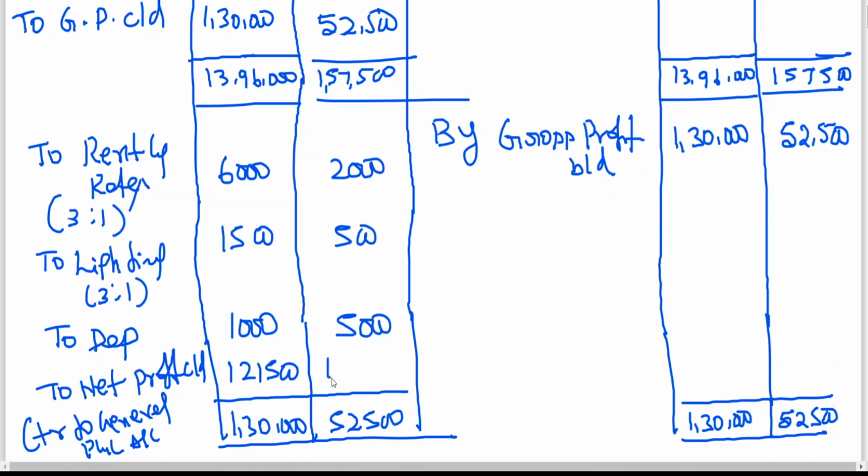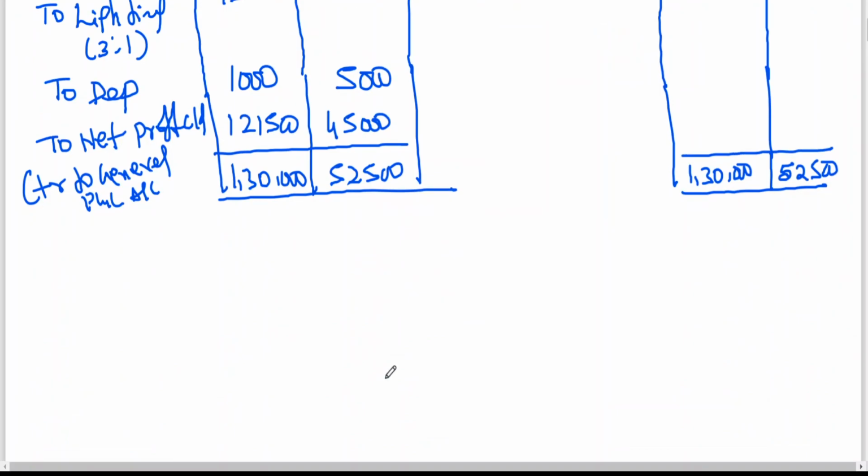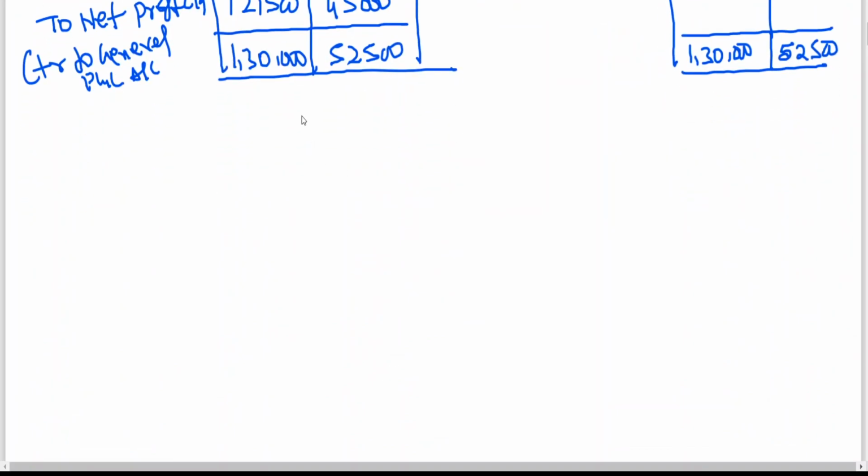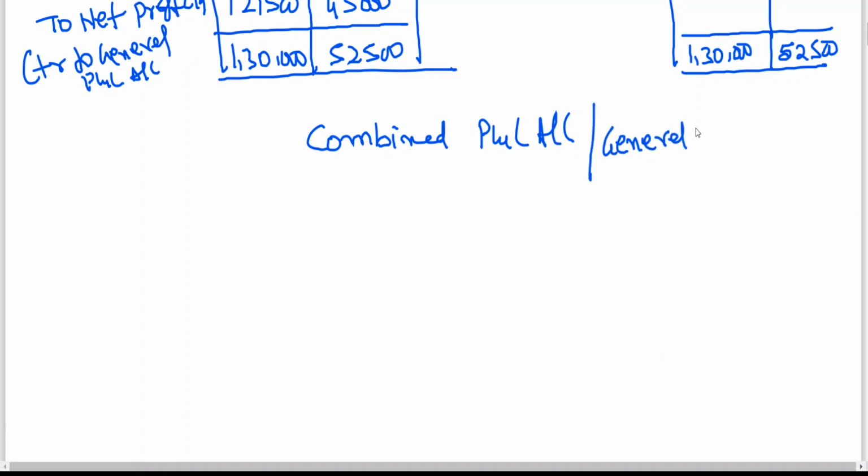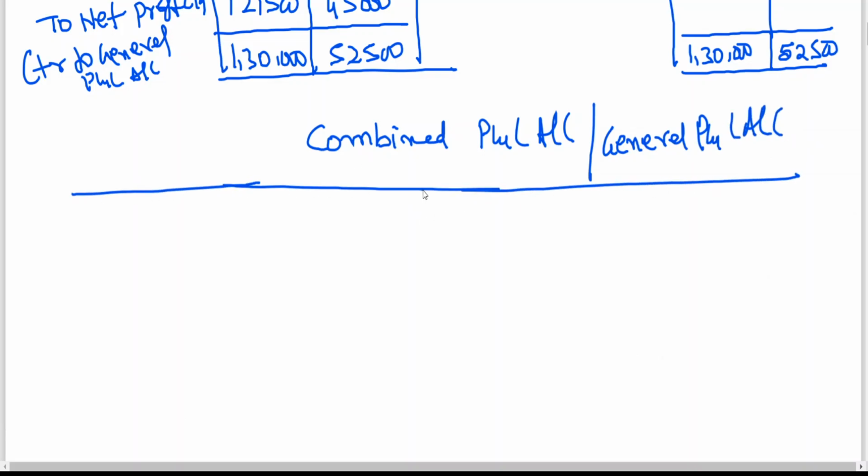You're getting 45,000. Now you can go for, or it is also called as, here we no need to have department wise allocation.